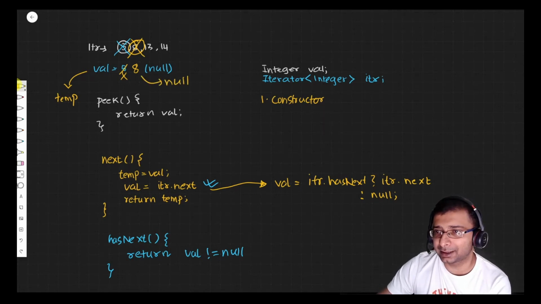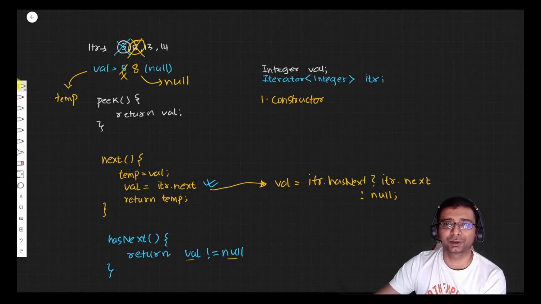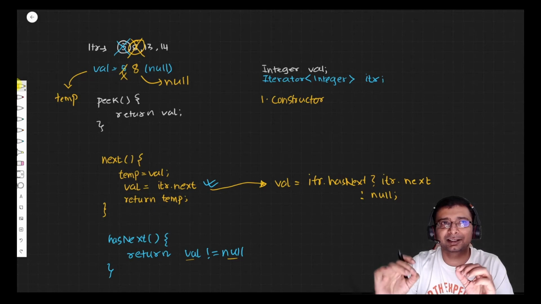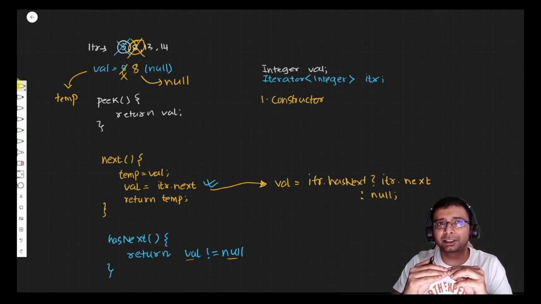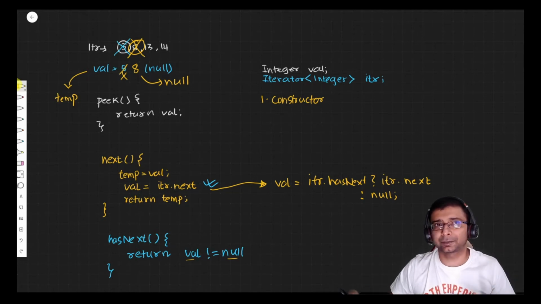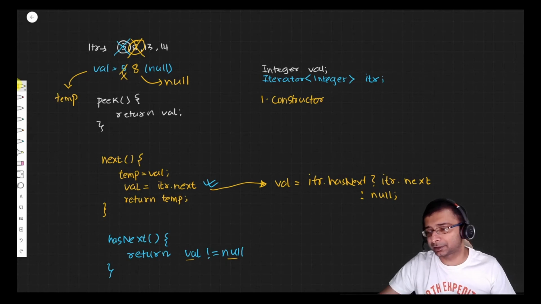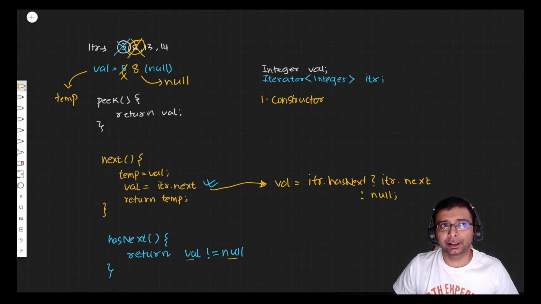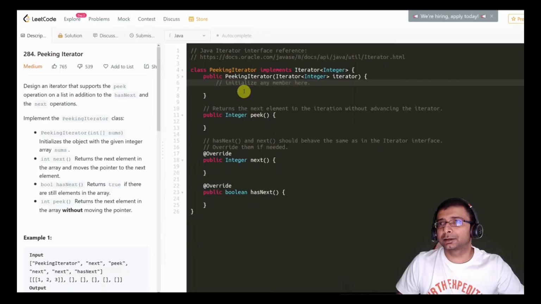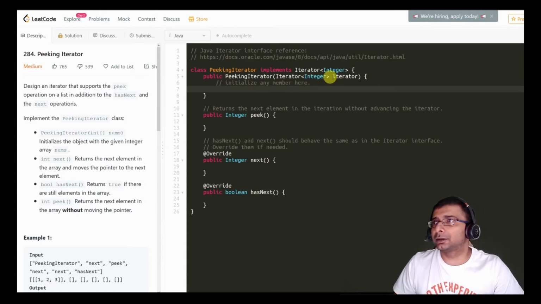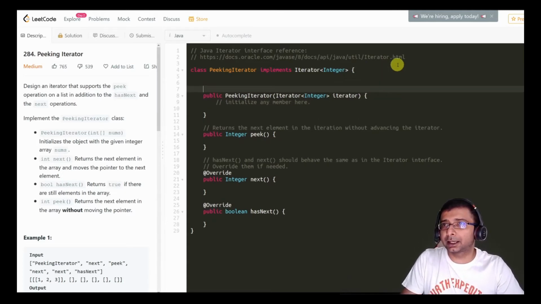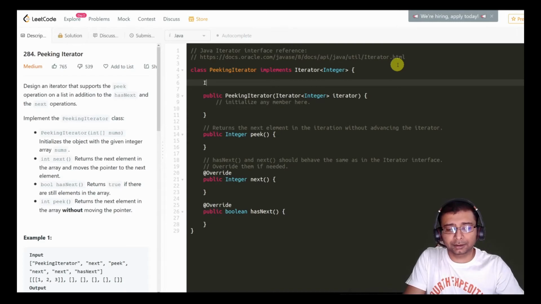And as soon as I see val is null, I am going to return false, right? So there is no next value. Basically the intention is that val will pick up the first value if present, otherwise it is going to keep a null to itself. We are going to check that and send that back. The solution is as simple as that. So let's head over to the code and see how it all fits in. As discussed, what we need is an iterator. We need to store the iterator, so we'll need an iterator of type integer.